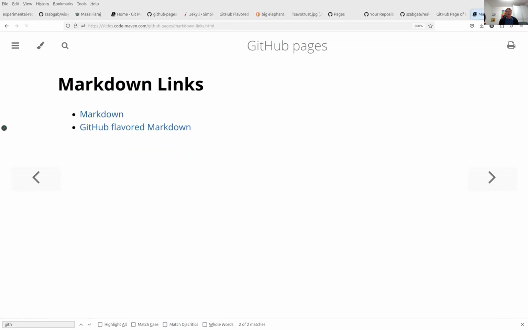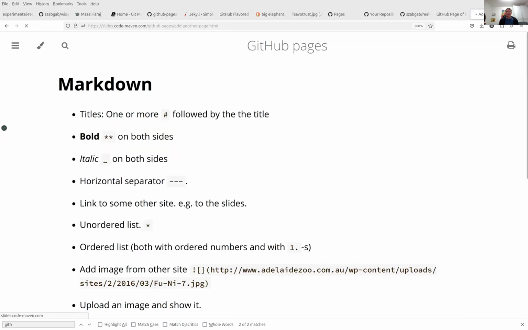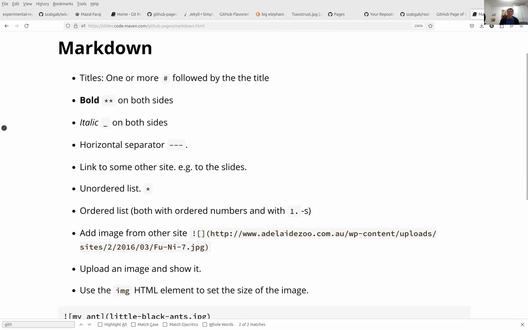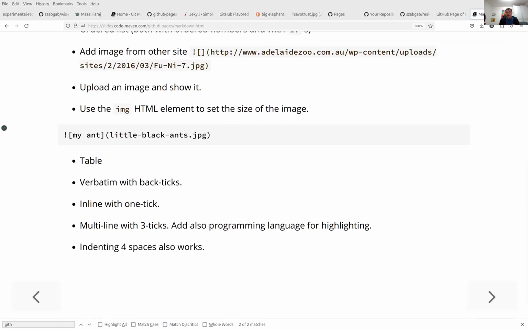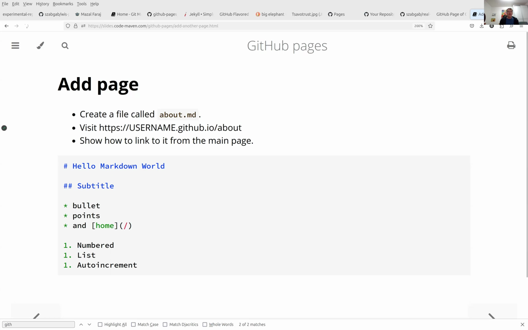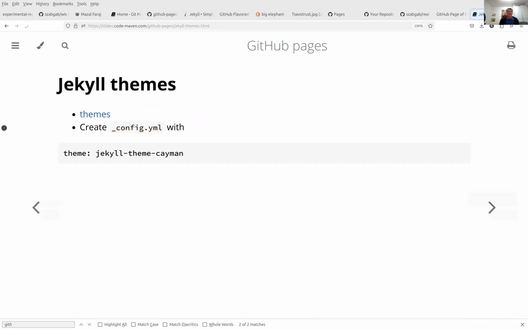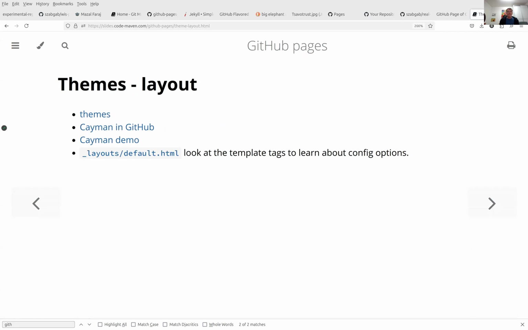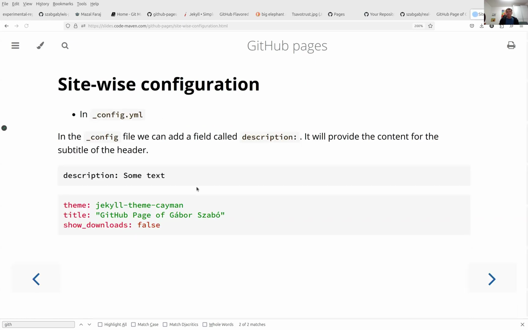And these are some more Markdown things I wanted to show you, that some of them I didn't explain. Here are explanations about the layout and a little bit more about themes.